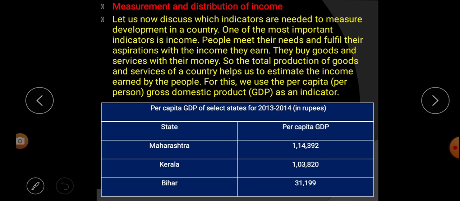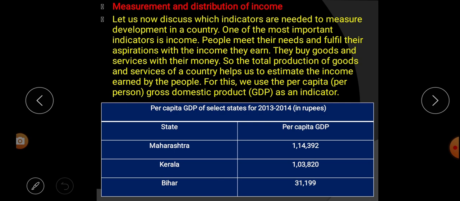One of the most important indicators is income. Listen carefully. One of the most important indicators for measuring development in a country is called income. People meet their needs and fulfill their aspirations with the income they earn. They buy goods and services with the money they earn.